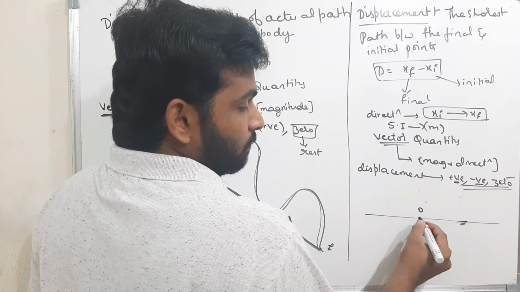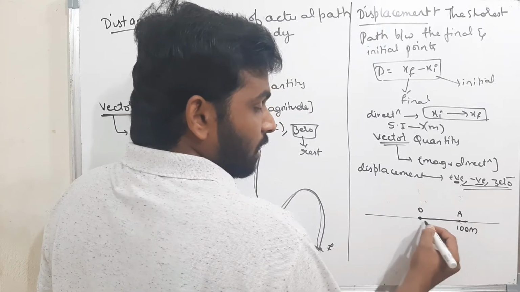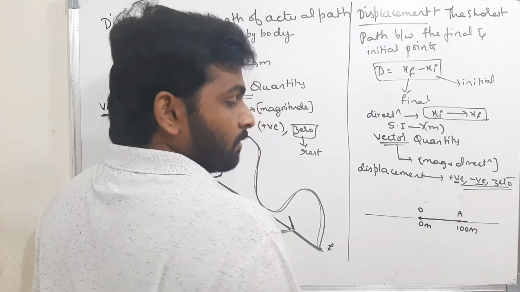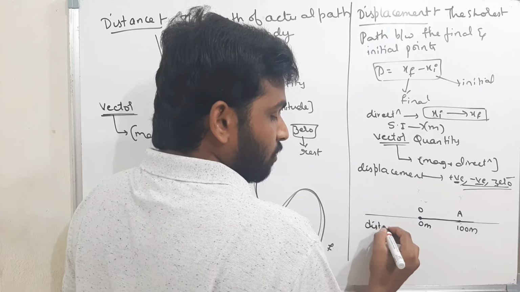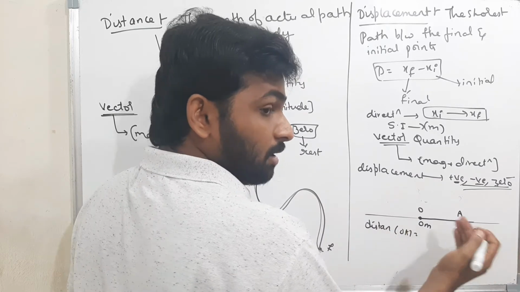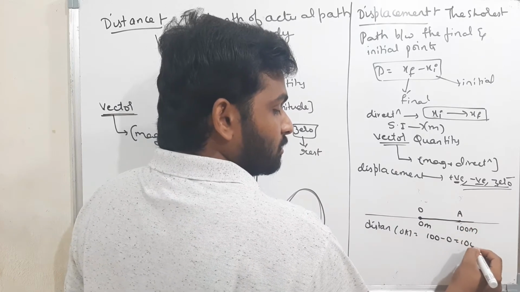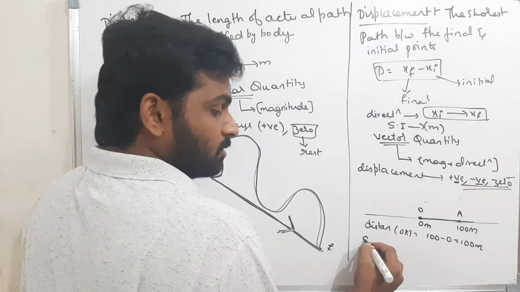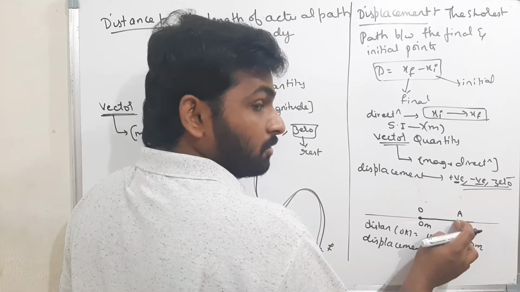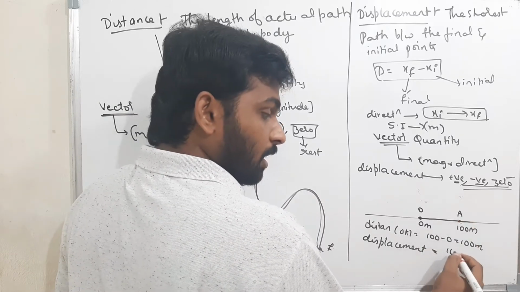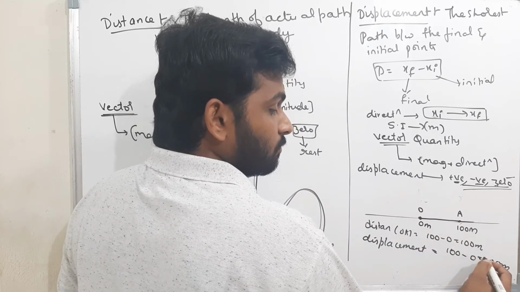The body is traveling from here to here, to A. Now A is at 100 meters, and I am assuming O, the reference point, is 0 meters. Now what is the distance traveled by the body from O to A? Distance OA is nothing but final position minus initial position. Simply the length, that is 100 minus 0, which is 100 meters. Okay, well and good. What is the displacement? Displacement is final position minus initial position. This A is the final position. Therefore, 100 minus the initial position, which is 0. Therefore, 100 meters, and it is positive.